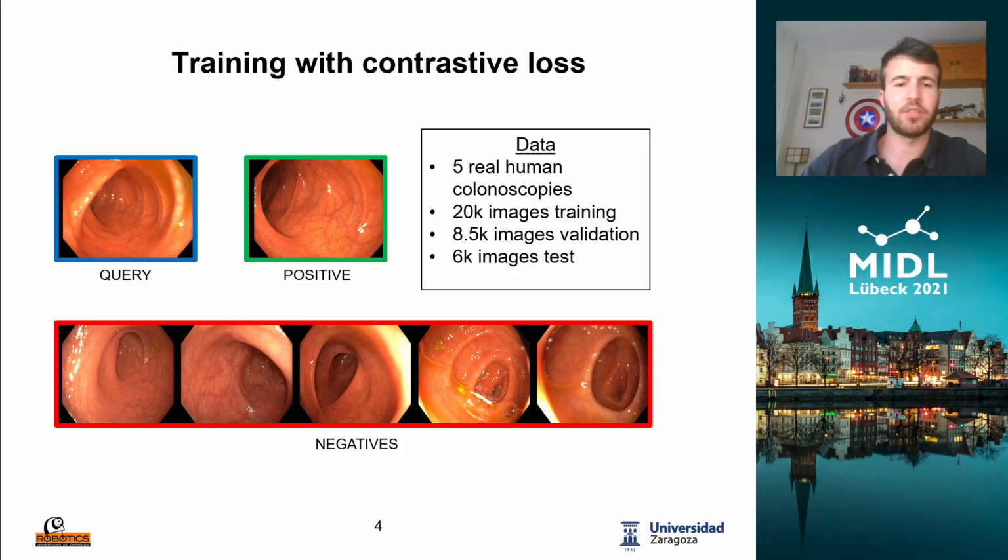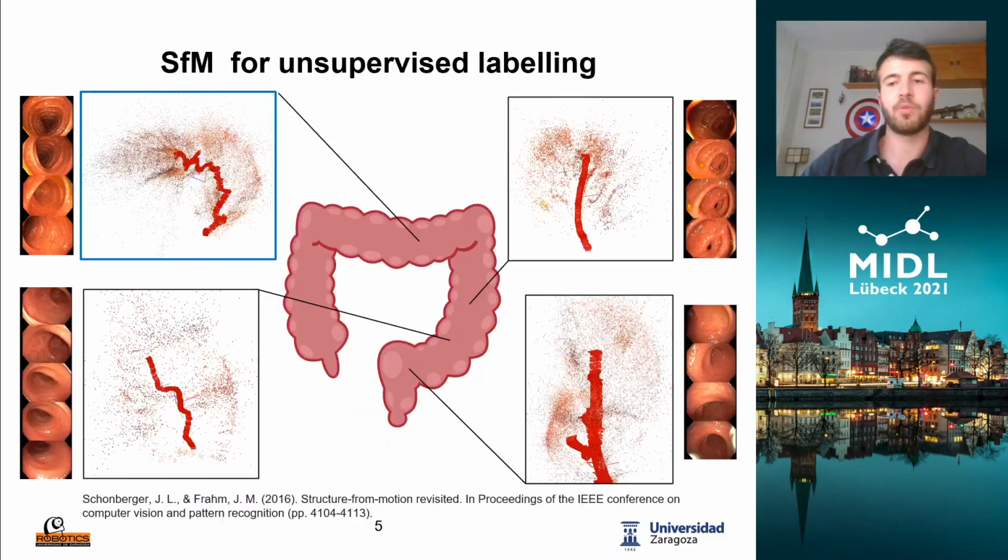Our data is composed of 5 real human colonoscopies, completely unlabeled. We use 3 of them for training, 1 for validation, and the last one for testing. Manual labeling of those sequences is an expensive task, so we need a tool to generate our ground truth. This tool is COLMAP, which is a structure from motion system. This works similarly to SLAM, as it creates a 3D map and locates the camera with respect to it, but it can work non-sequentially and create independent maps.